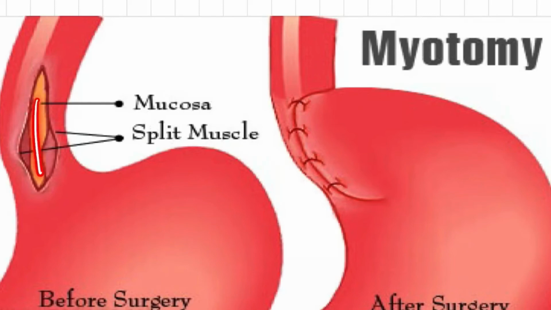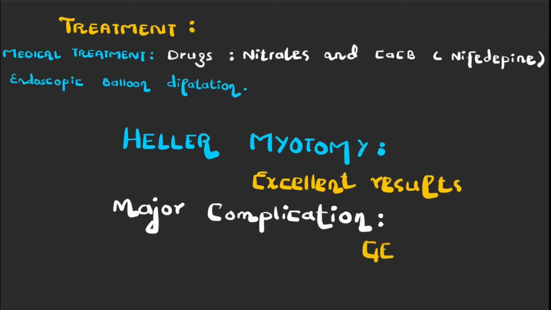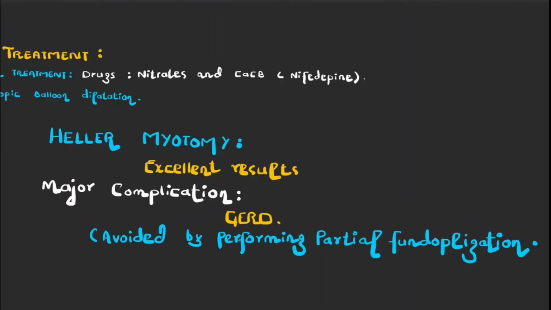Usually a 3 to 4 centimeter longitudinal incision is given in this procedure. The major complication of this surgical procedure is gastroesophageal reflux disease, but it can be avoided by performing partial fundoplication. Note that Heller's myotomy is the gold standard surgical operation for the treatment of achalasia.